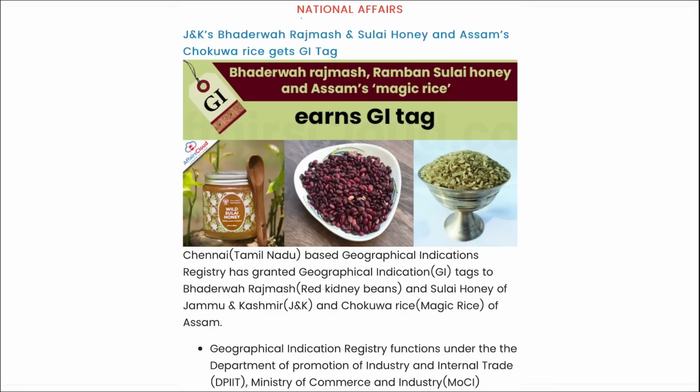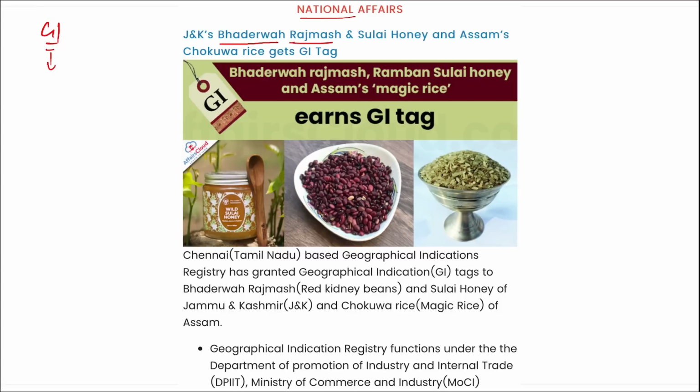First, we are discussing national affairs, and in this too remember, recently GI tag was given, that is your geographical indication tag. This GI tag is given to a product for a particular state in order to ensure high quality and suggest that this particular product is available from so and so state. So recently remember,